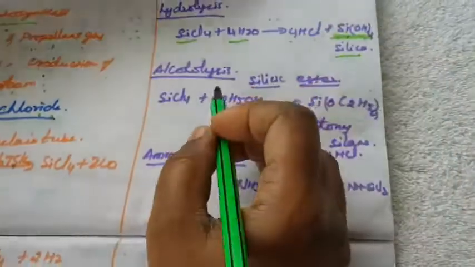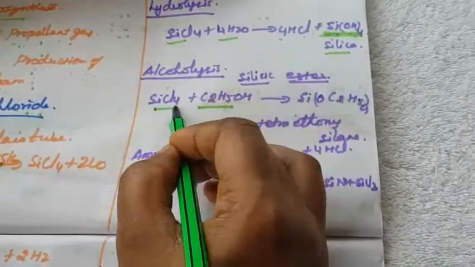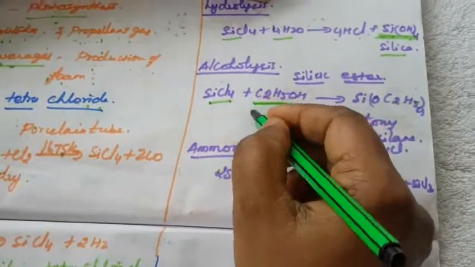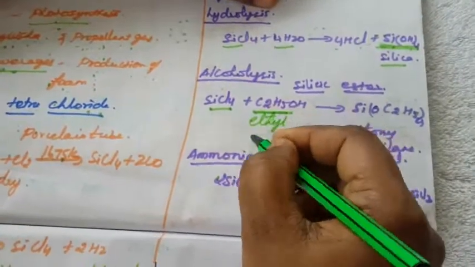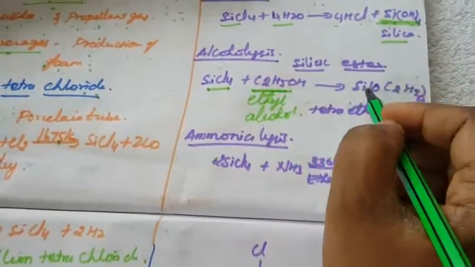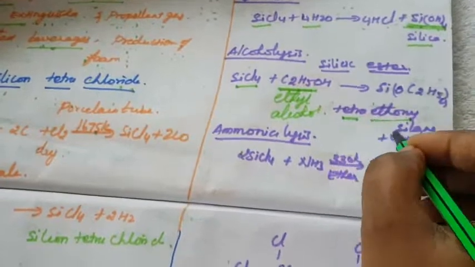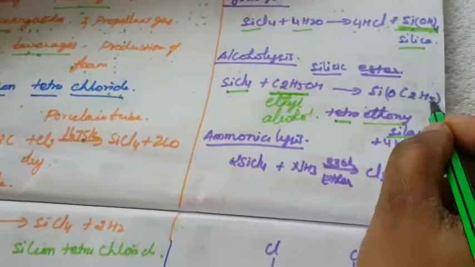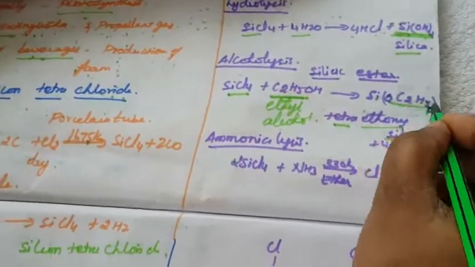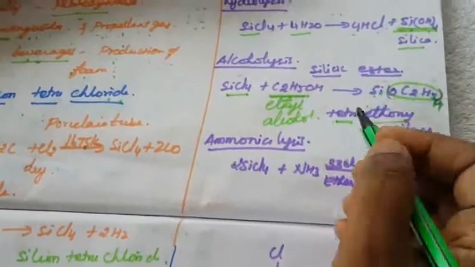Another one is alcoholysis. When silicon tetrachloride reacts with alcohol, this is ethyl alcohol, it forms what is called a silicic ester, or the other name is tetraethoxysilane. Tetraethoxy means four ethoxy groups. This is the ester compound, tetraethoxysilane.